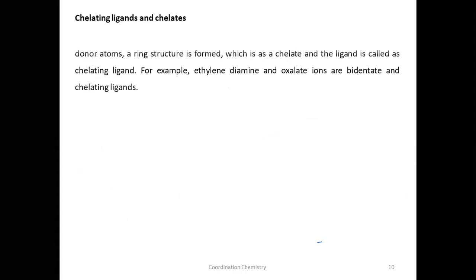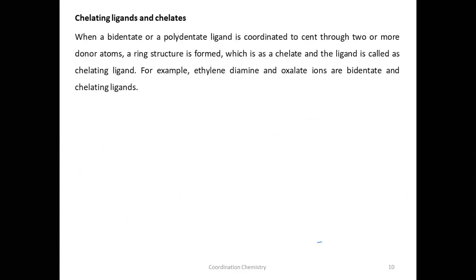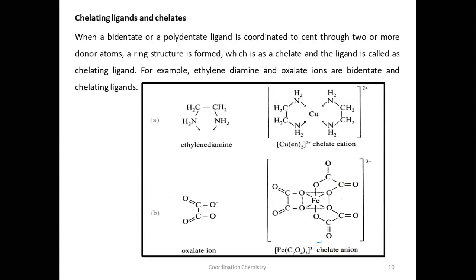In addition to these polydentate ligands, we will also have chelating ligands. Mostly chelating ligands means polydentate ligands only, or bidentate ligands. Sometimes they coordinate to the central atom using 2 or more donor atoms, and they form a ring structure. That ring structure is known as chelate, and that ligand is known as chelating ligand. For example, ethylene diamine. How many donor atoms are there? 2. It is a bidentate ligand.